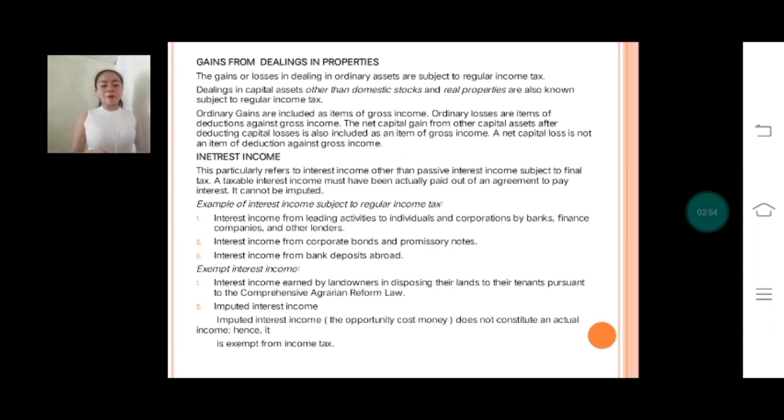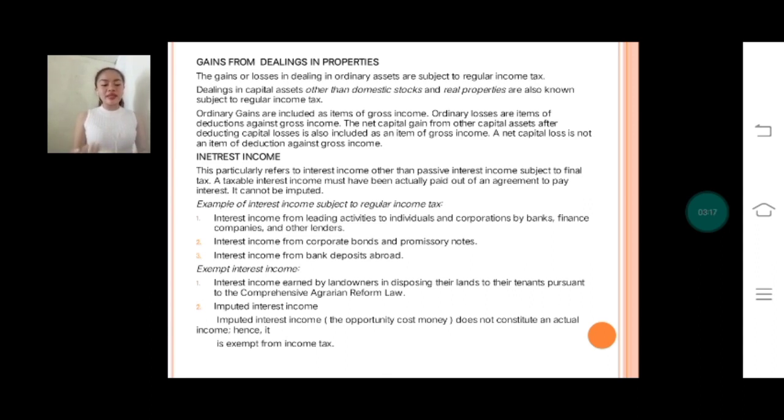Okay, so interest income. This particularly refers to interest income other than the passive interest income subject to final tax. A taxable interest income must have been actually paid out of an agreement to pay interest. It cannot be imputed. There are examples of interest income subject to regular income tax, as you can see, and there are also exempt interest incomes. The following are exempt from regular income tax.